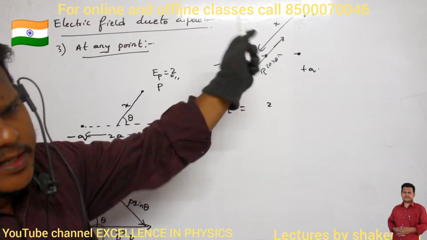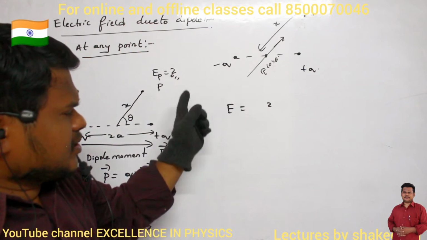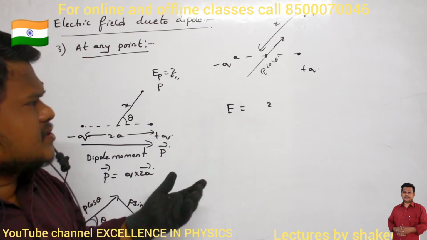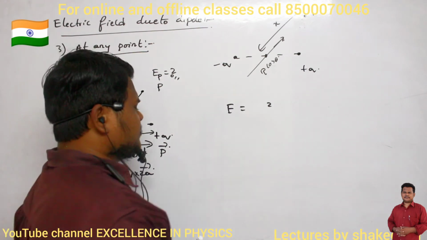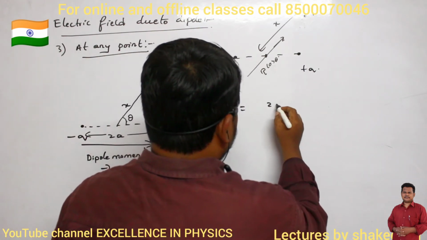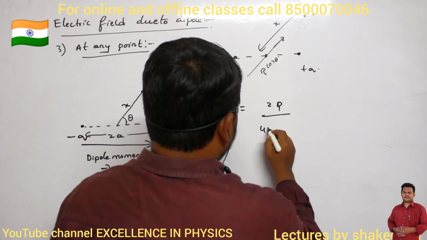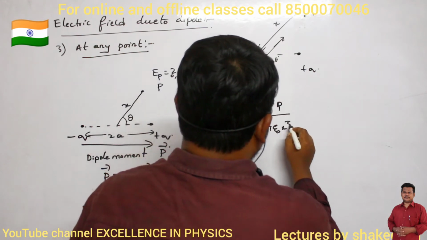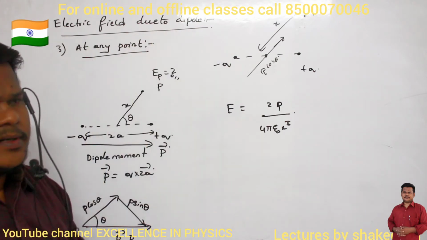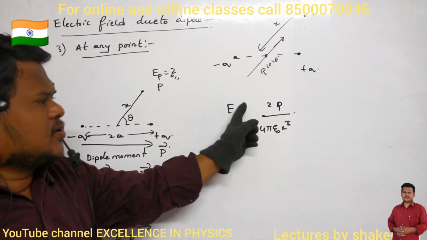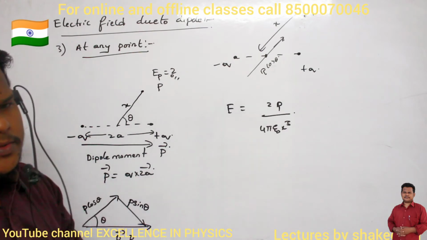Point P is present on the axial line, no? So when point P is present on the axial line, then what is the equation for electric field? See the books. E is equal to 2P divided by 4 pi epsilon naught into x cube. This is the formula, no? When point P is present on the axial line, then the electric field equation is this much. 2P divided by 4 pi epsilon naught into x cube.